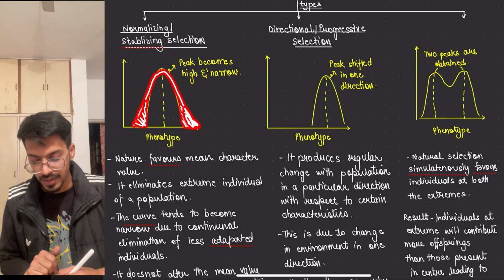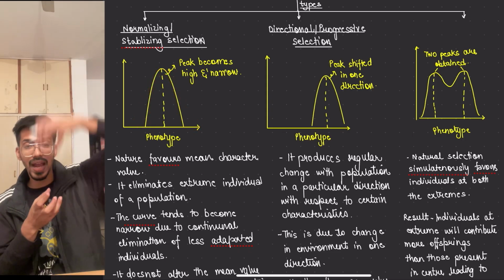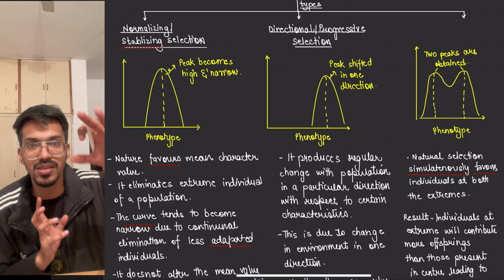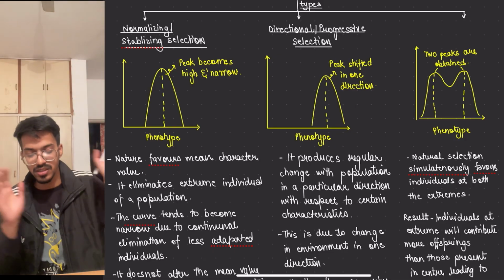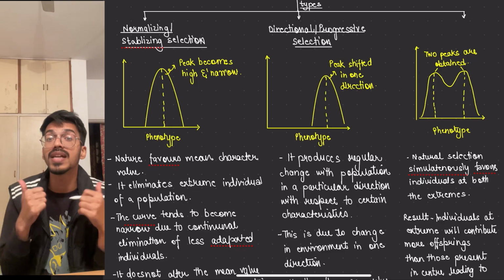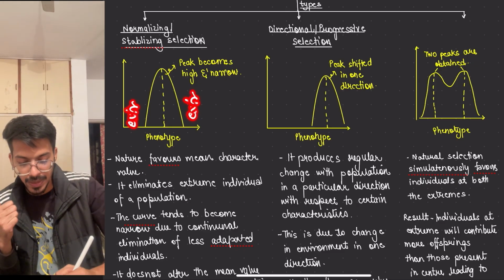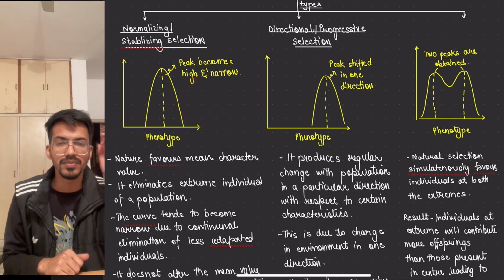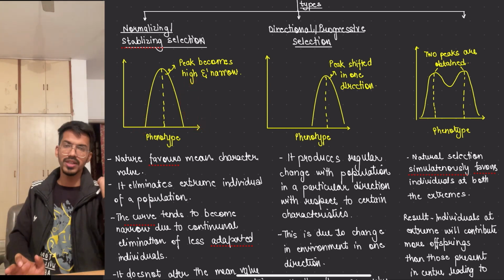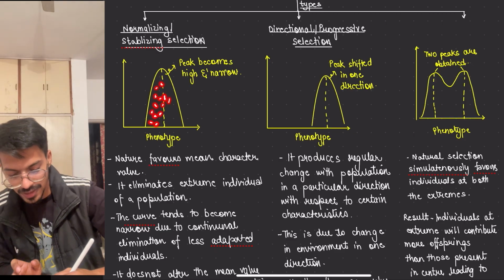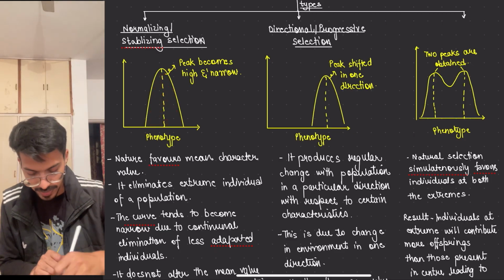So what happened? This whole curve comes towards the peak. The height of the graph is increased, not of the person, right? The height of the graph increases, plus it becomes narrower, because the extremes, extremely small and extremely tall people, are not in the population. One or two can form, but mostly not. So we see that most of the people are coming up in this height range. So this is being told.